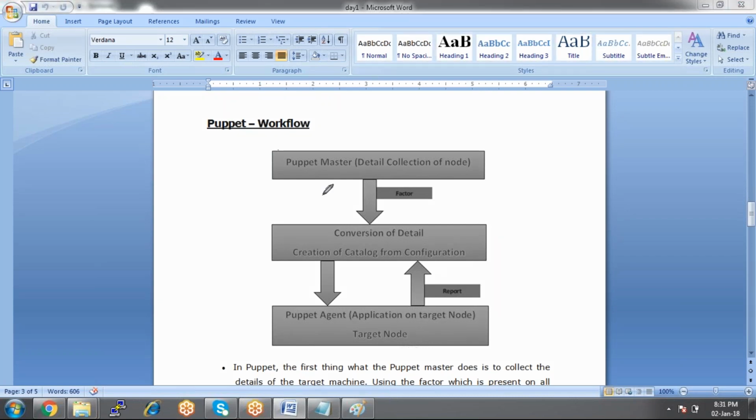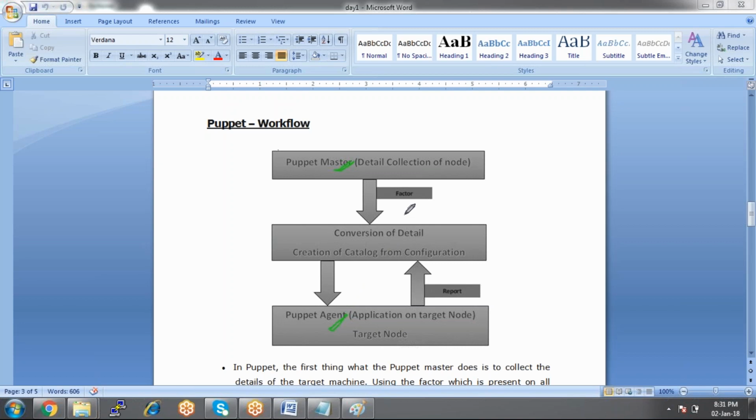If you look at the workflow here, we have the Puppet master, and this is the agent machine. Whenever we write a manifest on the master machine, it will be pulled by the agent machine. Now, if the manifest is already applied, is it going to be reapplied? No, it is not going to be reapplied.